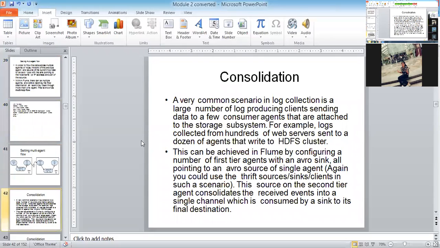And the last concept here is consolidation. The data is coming from more than one server, from different data generators, and we need to consolidate such data. A very common scenario is log collection, where a large number of log producing clients are sending data. A lot of data is coming.